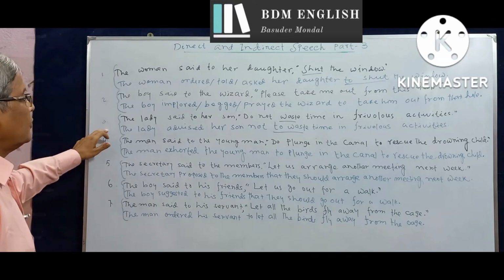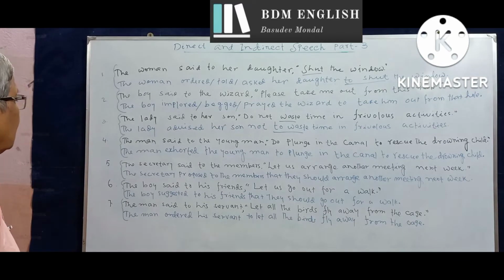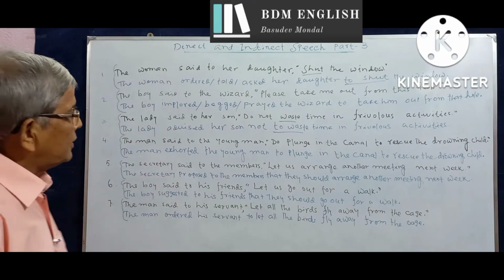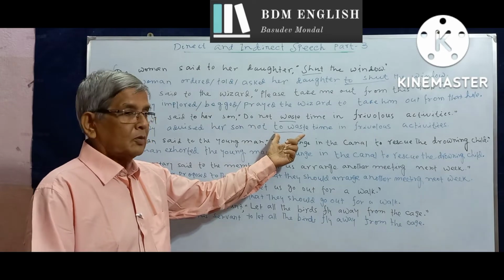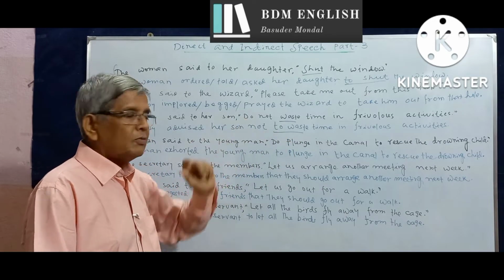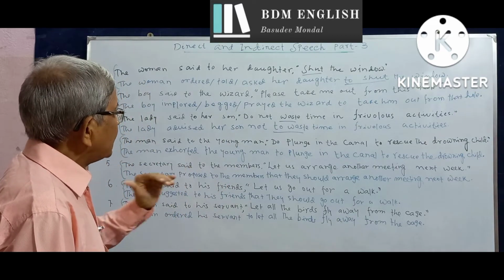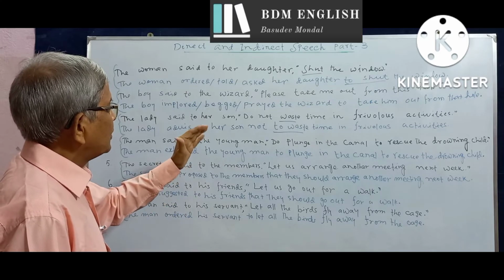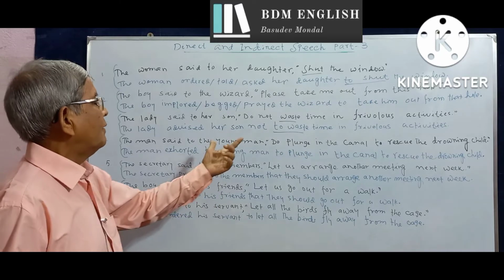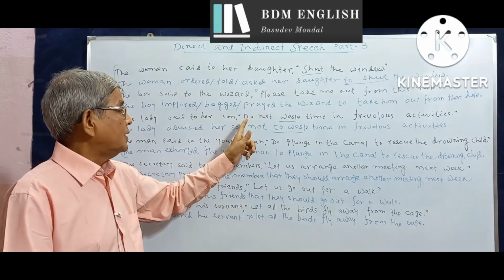Number 3, the lady said to her son, "Do not waste time in frivolous activities." The lady advised her son not to waste time in frivolous activities. The verb as usual turns into an infinitive, and we have to retain the word not and drop the verb do. In questions and statements, do not, does not turns into did not in the indirect speech, but here we cannot use the past tense form of do, that is did. It has to be dropped.